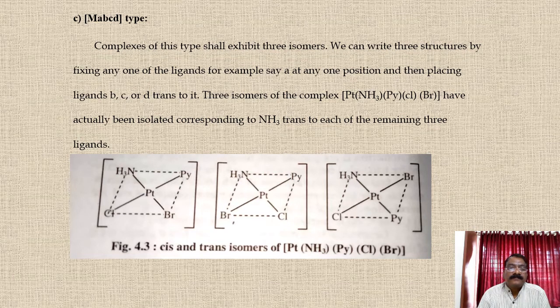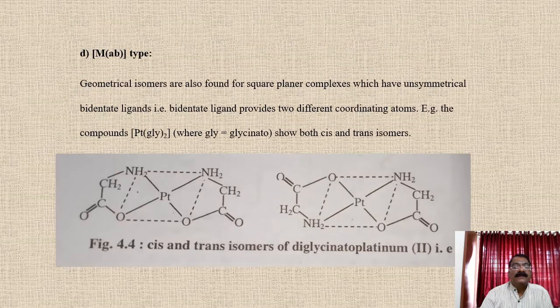See, in the first, the ligand NH3 is fixed; in the second, NH3 is fixed, and we change the position of the remaining three ligands. In the third also we change the position of the remaining three ligands, and we have the three cis-trans isomers of this particular complex. The fourth one is the M(AB)2 type.